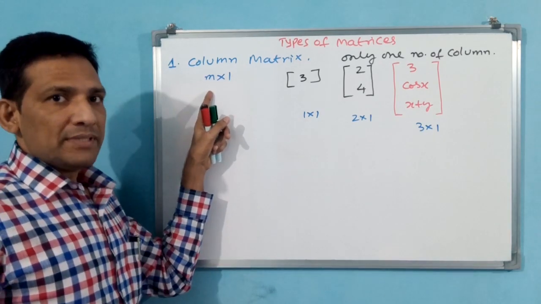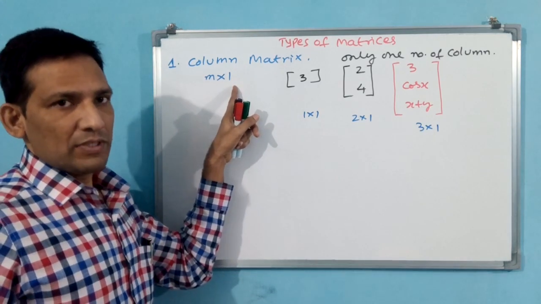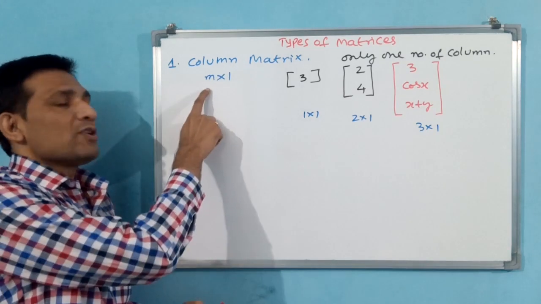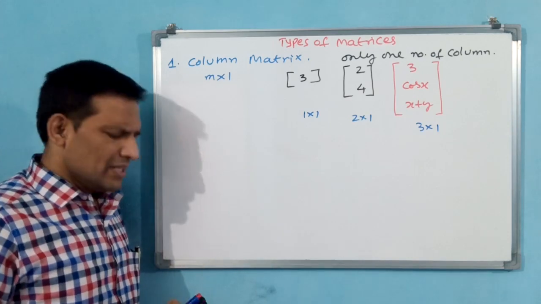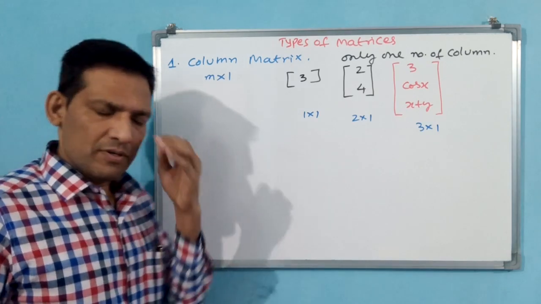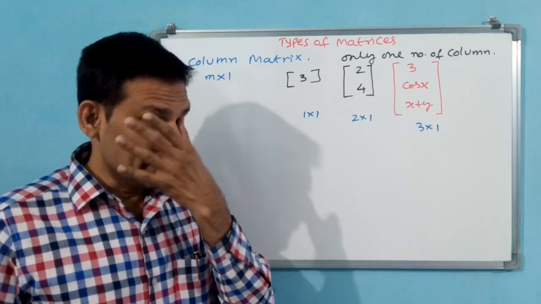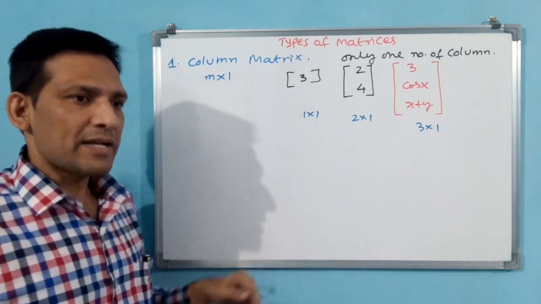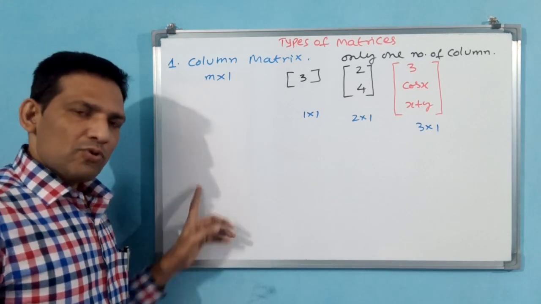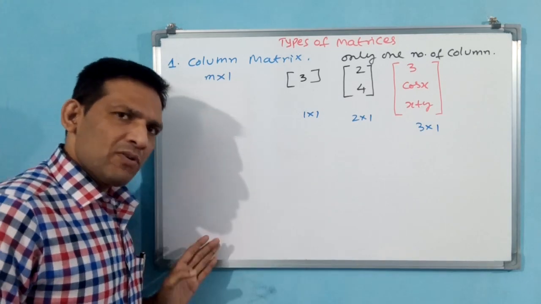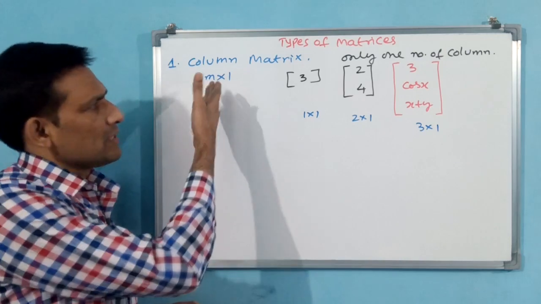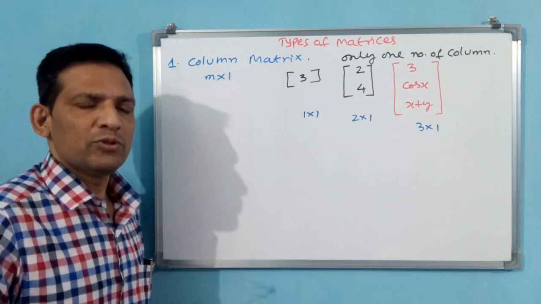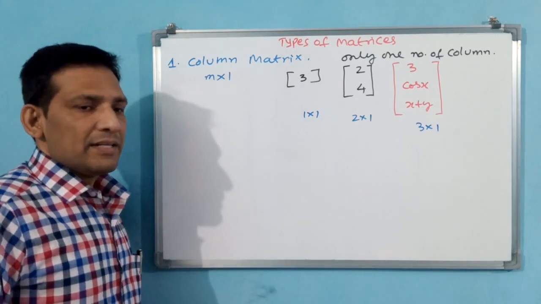Rows can go up to m, but column is up to 1 only. Rows can go up to m. Why? Because we have taken m. See here m and n, there is no difference. If we write n by n, then you may get confused about what is row and what is n. Up to m rows we are talking, but can we go up to n rows? Yes. Why? Because these are only representatives of numbers. M also we don't know, n also we don't know. We can go anywhere.